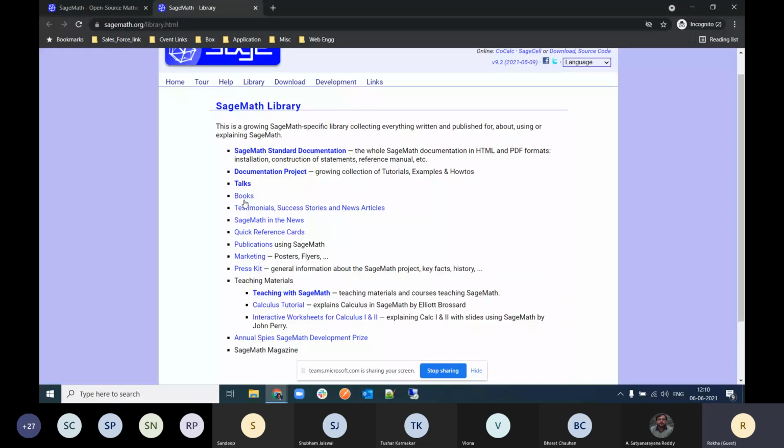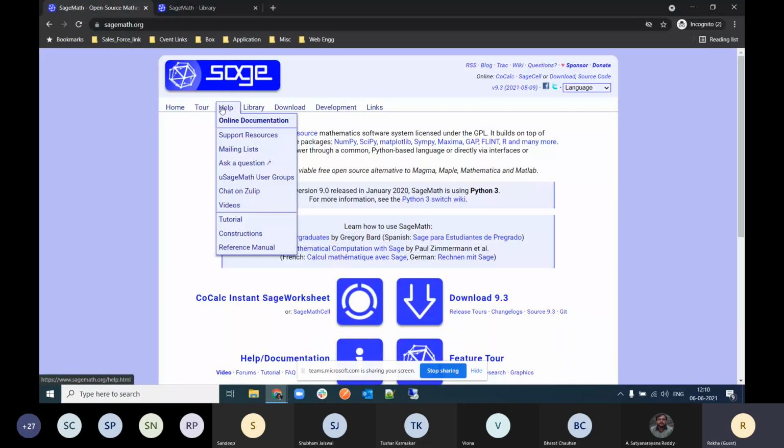There is also a help option, and you can go to the tutorial option, where you will get all the subject tutorials.